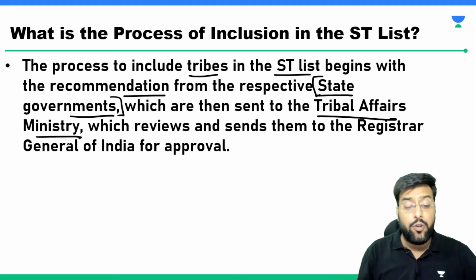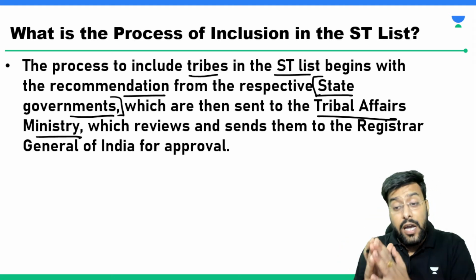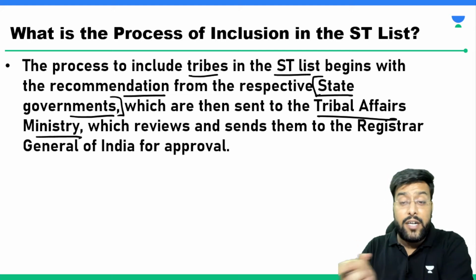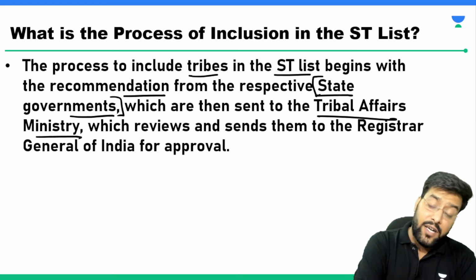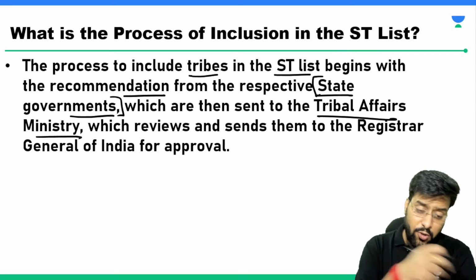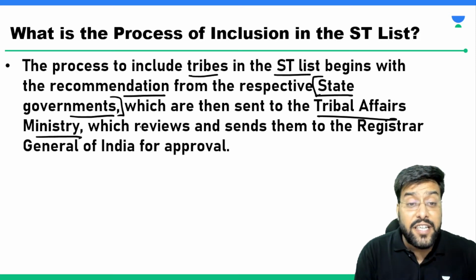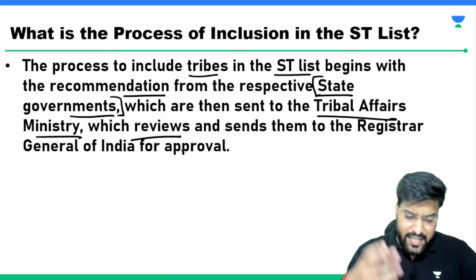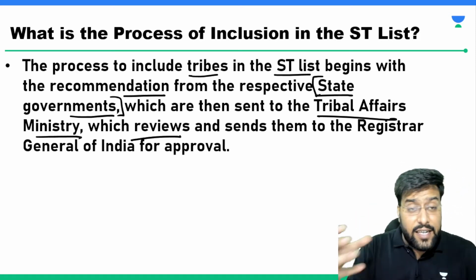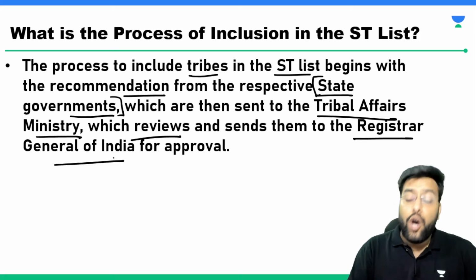At the central level, you must be aware that we have the Tribal Affairs Ministry, under which anything related to tribal welfare, all the tribal welfare schemes and other things, are being implemented. So this recommendation is sent to the Tribal Ministry, and the Tribal Ministry reviews this entire recommendation, whether it is necessary, whether this community should be included, and then they send it to the Registrar General of India for approval.